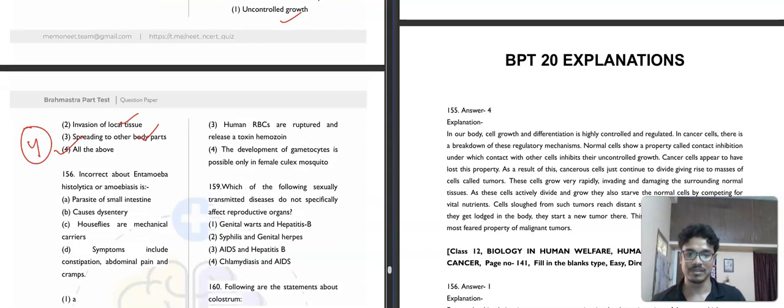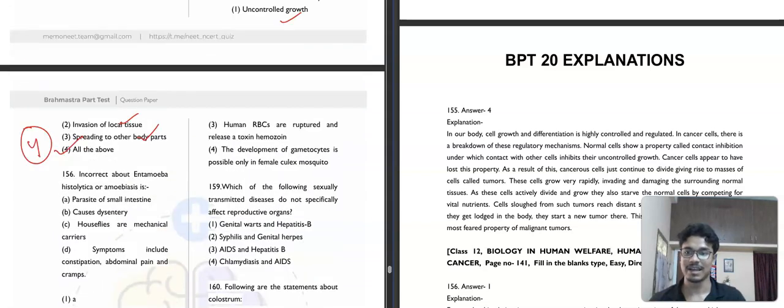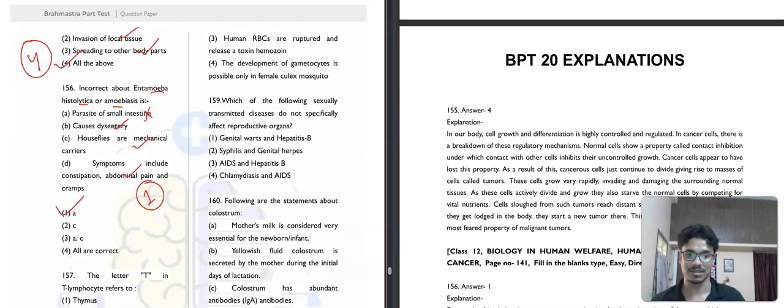Question number 156. It is saying incorrect about Entamoeba histolytica or amoebiasis. It is a parasite of small intestine. It is a parasite of large intestine. This is not correct. It causes dysentery, correct. Houseflies are mechanical carriers, correct. Symptoms include constipation, abdominal pain and cramps. So first option will be a correct answer, which is about incorrect. So this is a parasite of large intestine.